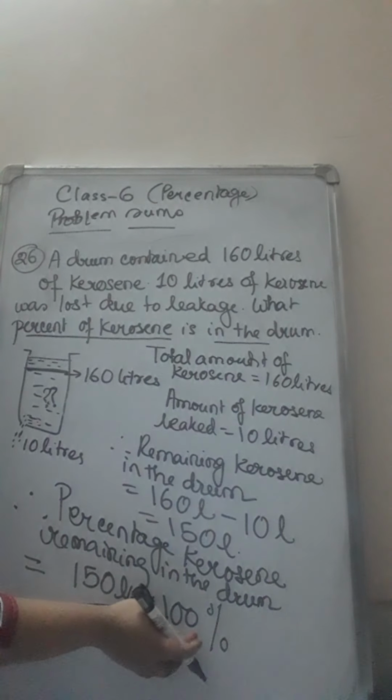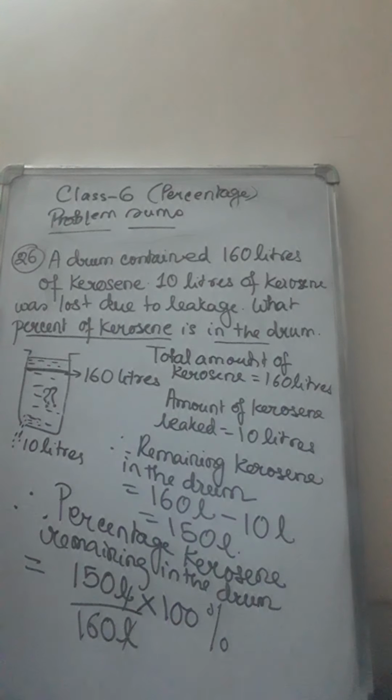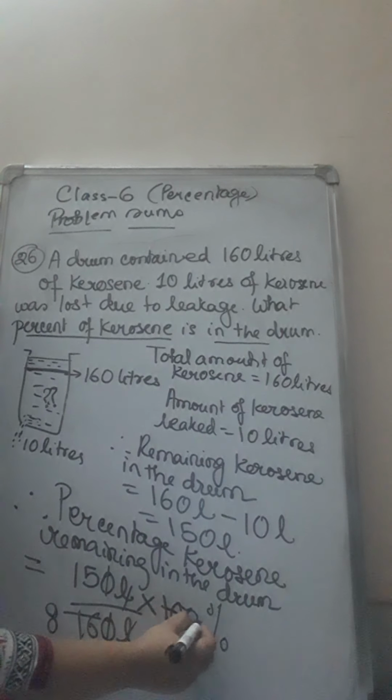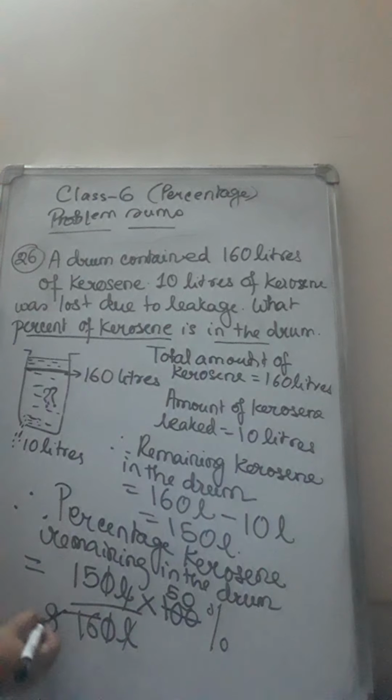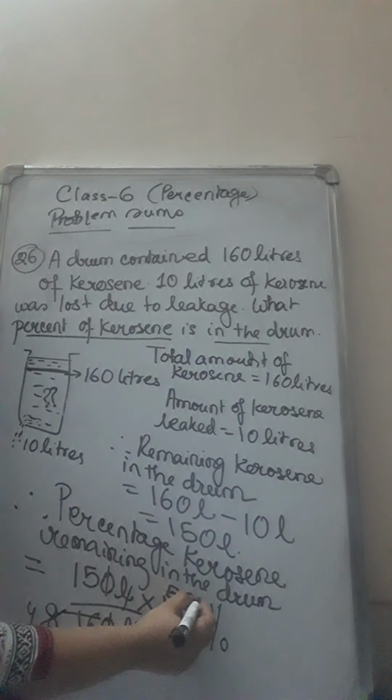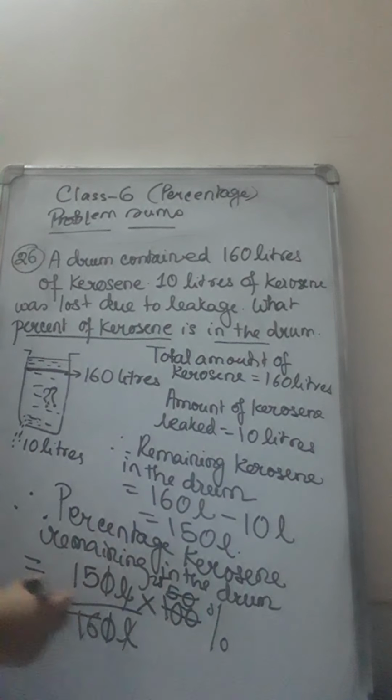Now 0 and 0 got cancelled. With 2 I can cancel 2, 8 is a 16, 2 50s are 100. Again 2 4s are 8, 2 5s are 50.